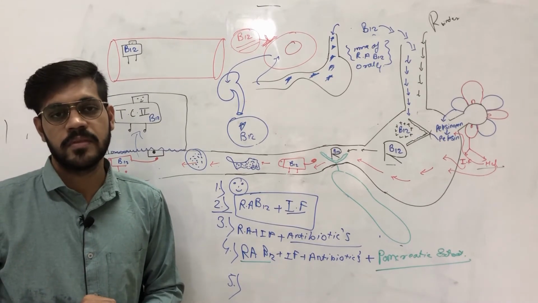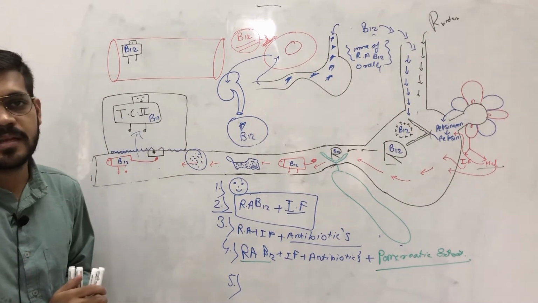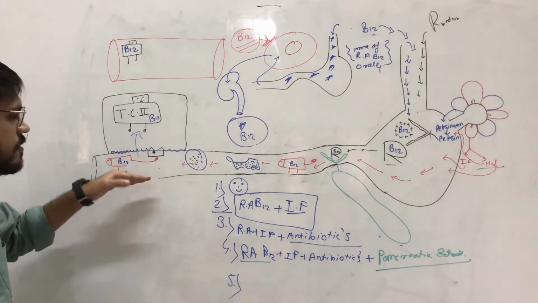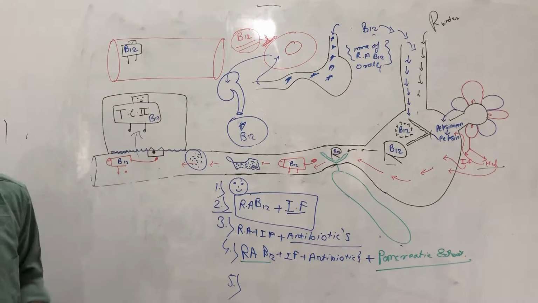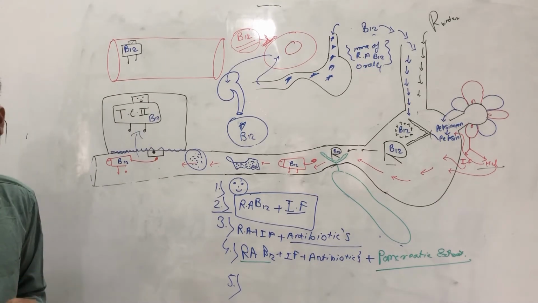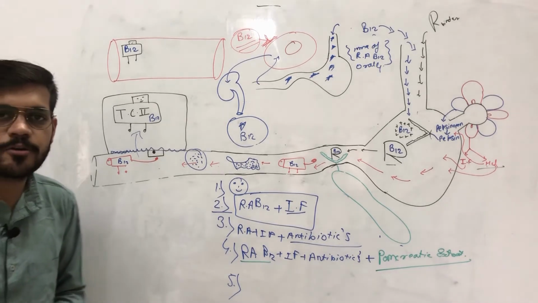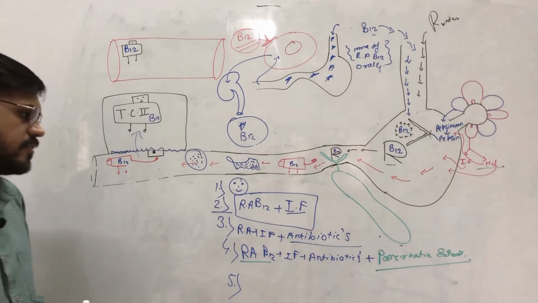That means there is a problem in the ileum. Due to a defect in ileal absorption, the B12 is not absorbed from the ileum and is not available for the patient, and hence there is development of B12 deficiency.